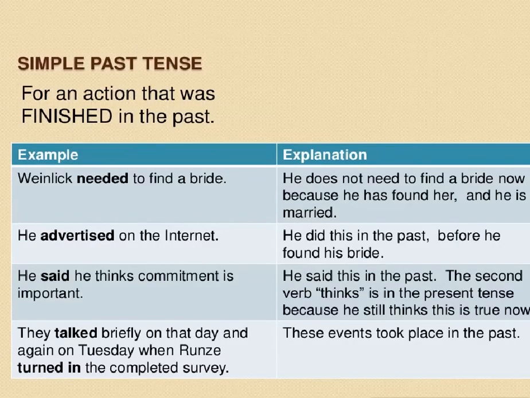All right, simple past tense is for an action that was finished in the past and is no longer happening. For example, we have Weinlich needed to find a bride. That means he does not need a bride now, because he's found her, he's married. He advertised on the internet. He did this in the past before he found his bride.